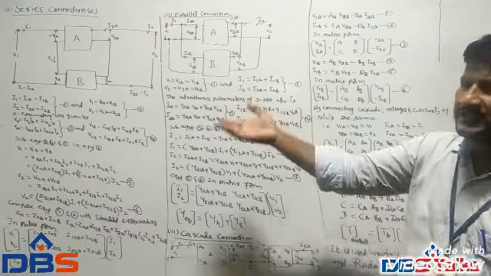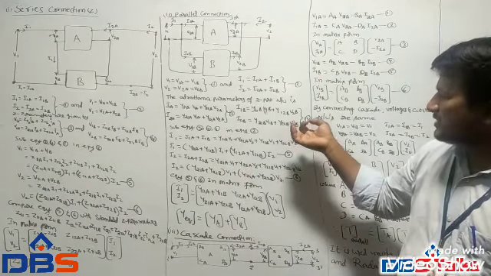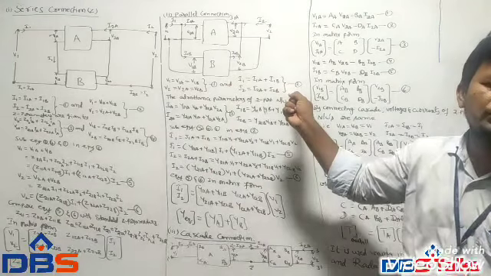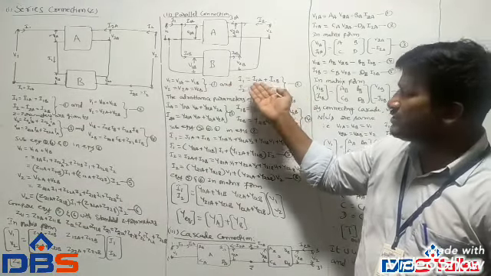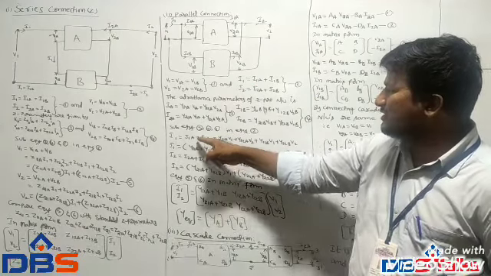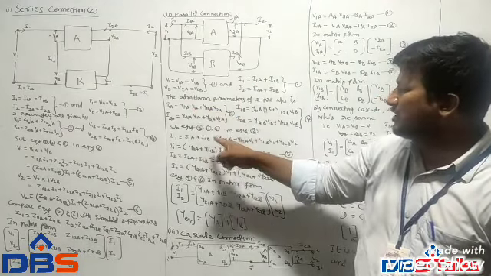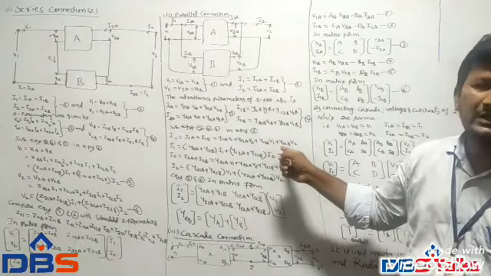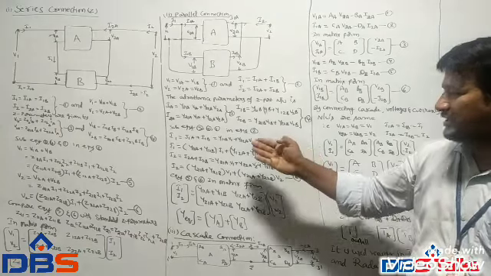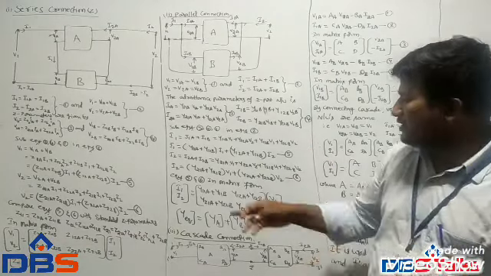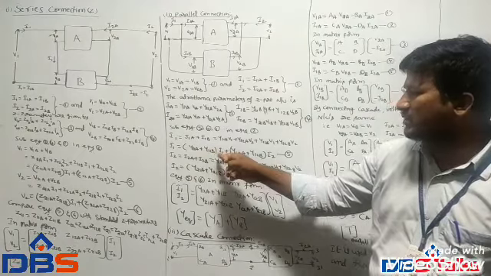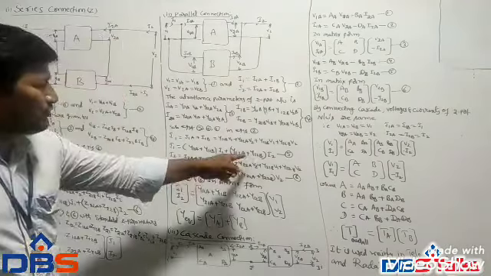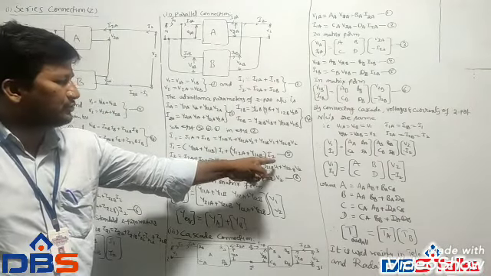Now similarly, as for series connection, substitute equations 3, 4, 1 in equation 2. We get I1 is equal to I1A plus I1B. So I1 is Y11A V1 plus Y12A V2 plus Y11B V1 plus Y12B V2, taking V1 and V2 as common factor. So I1 is equal to (Y11A plus Y11B) V1 plus (Y12A plus Y12B) V2, taken as equation 5.